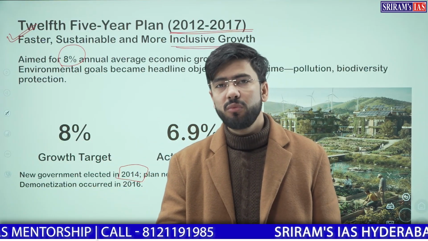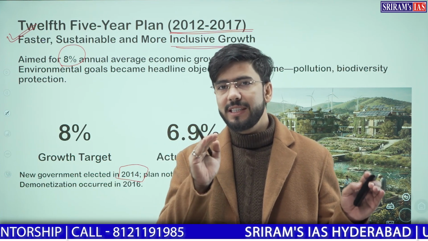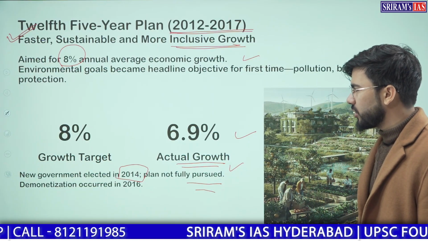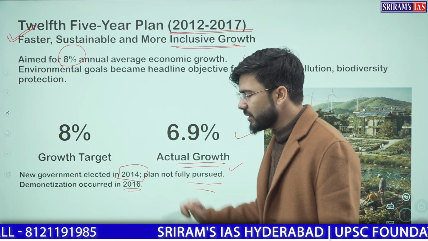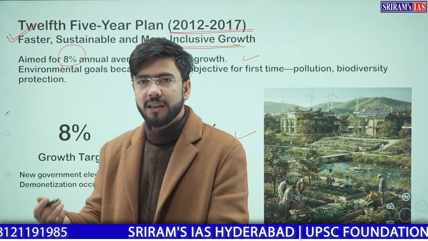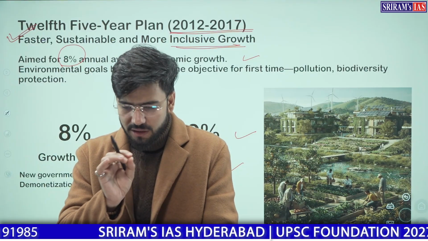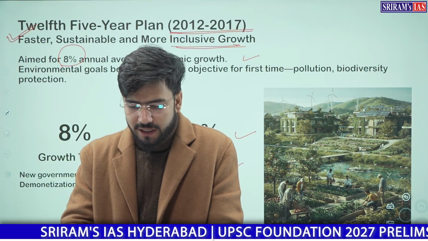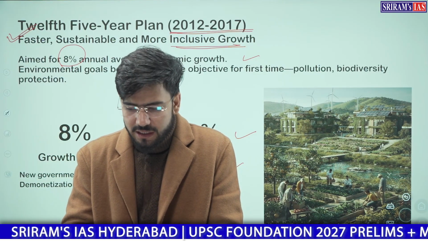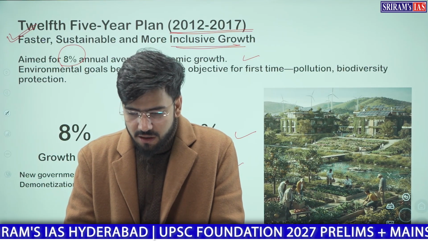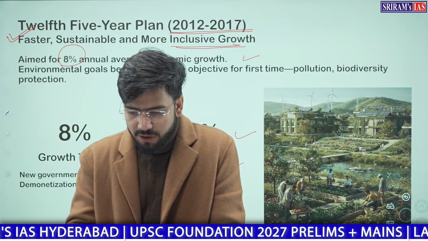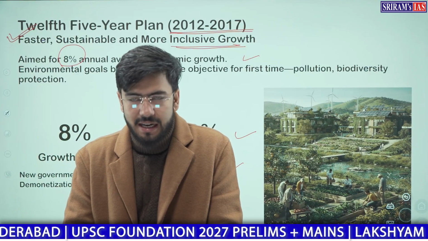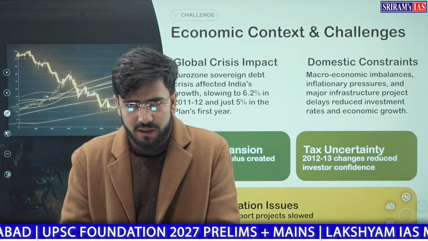However, in this lecture, what we will be doing is, we will be summarizing till 2017. So thereby, with the change in government, the plan was not fully pursued. Demonetization also happened in 2016. So with the change in government, this plan was somehow dropped, not fully pursued post 2014. Further, there was demonetization in 2016, in which we witnessed that Indian economy went through a major shift. After 2016, there happened to be the rollout of GST, Goods and Service Tax. The act came in place and it changed the fiscal policy of the nation.